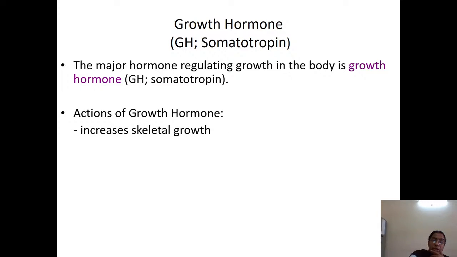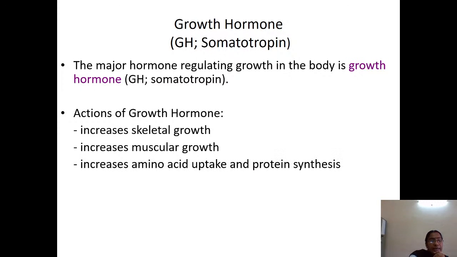Regarding the actions of growth hormone: when growth hormone stimulates the liver, somatomedin is released. It increases skeletal growth, increases muscular growth, and increases amino acid uptake and protein metabolism, because growth goes on through protein metabolism. When proteins are metabolized, skeletal and muscular growth takes place.